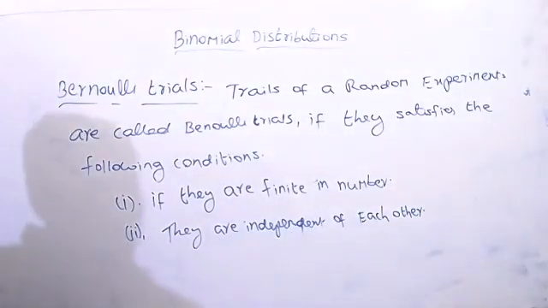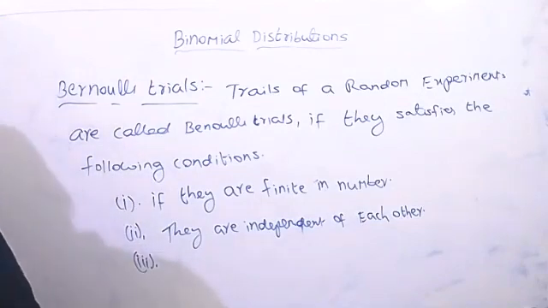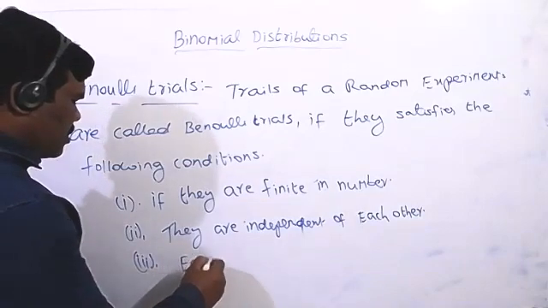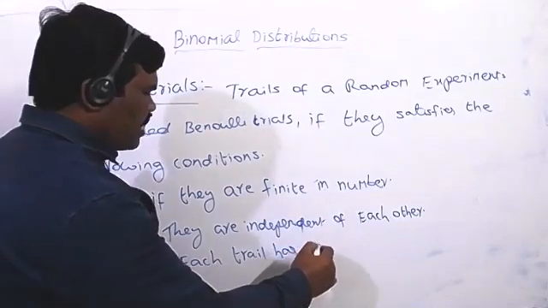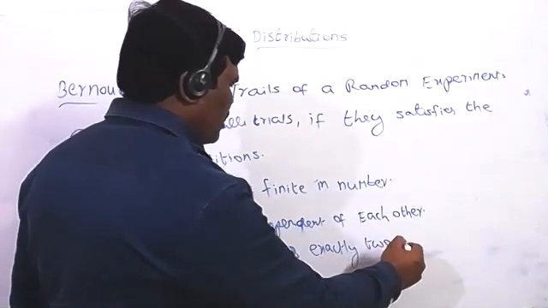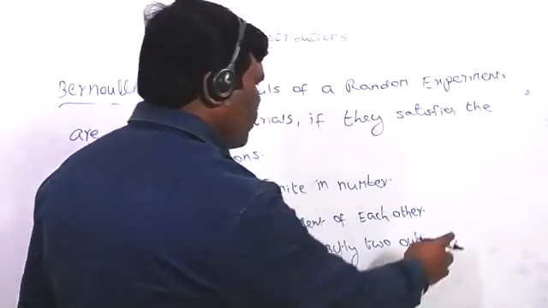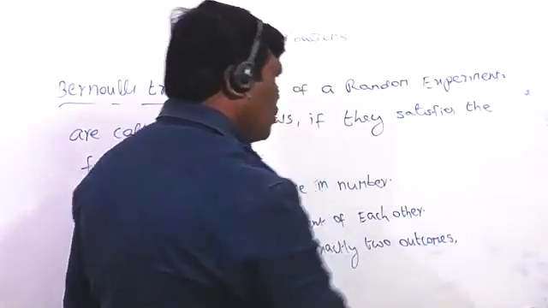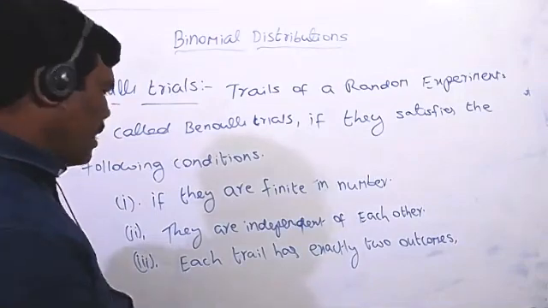Next, the third one: each trial has exactly two outcomes, they are success or failure.